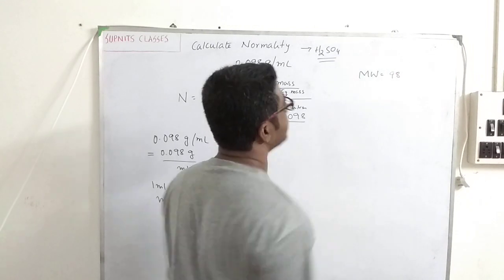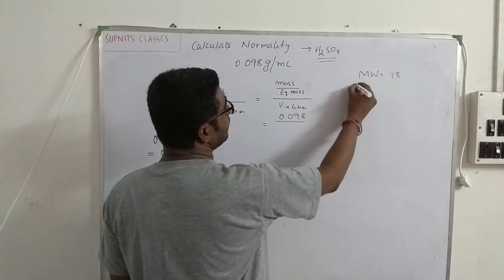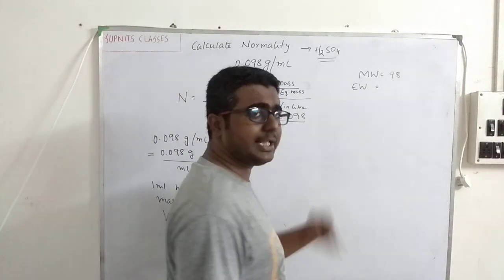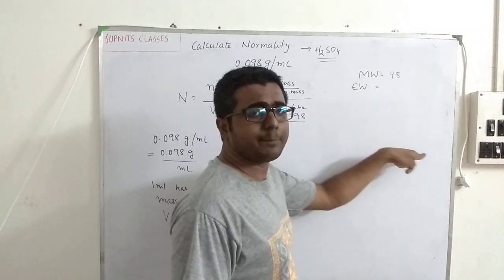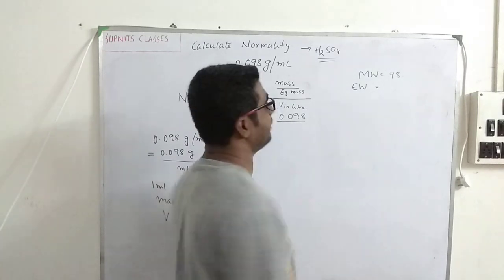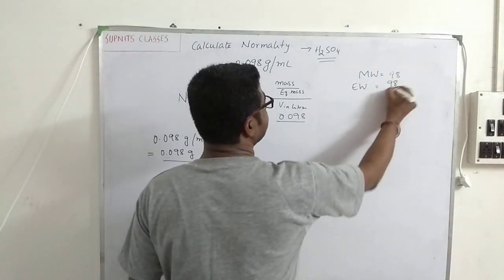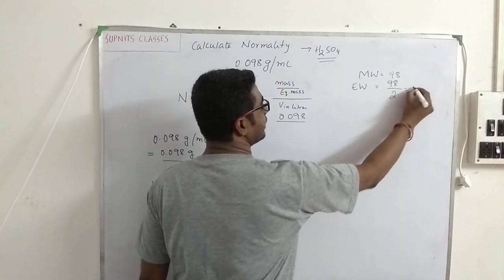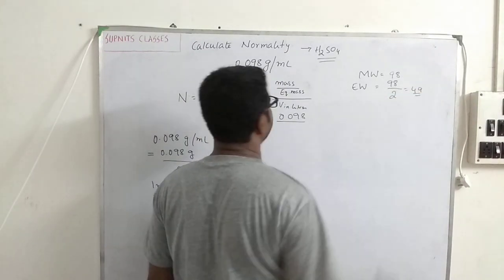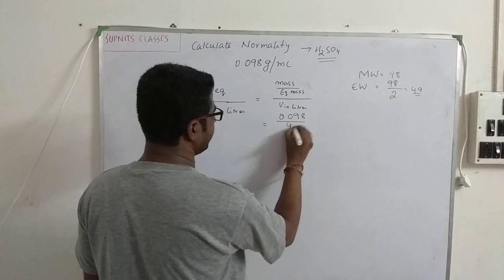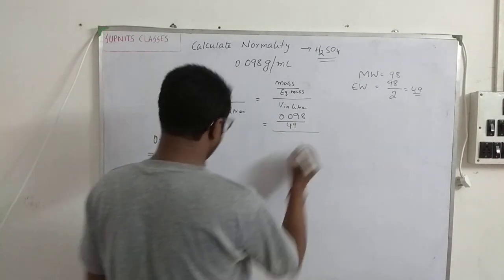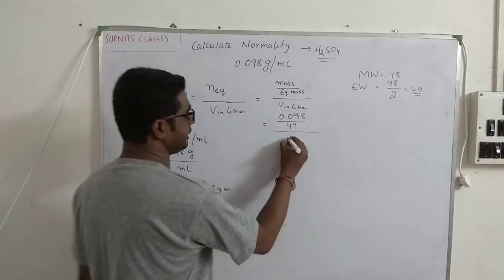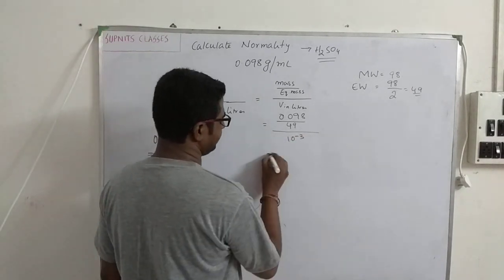Now how do you calculate the equivalent weight of H2SO4 or of any acid? Molecular weight by basicity, just as we did in the previous problem. So 98, and what is the basicity of H2SO4? 2. So 49 is the equivalent weight. I will put 49 over here, and in volume I have already calculated 1 into 10 to the power minus 3, so I can put 10 to the power minus 3 over here.